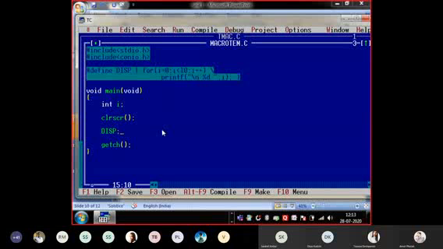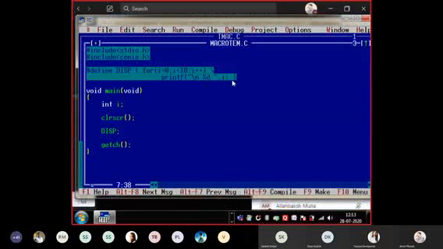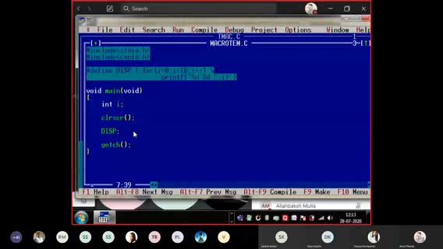So we see if it has an error. F2, save the program. F9. Expression syntax error. Let us check DISP. We have given it, the spelling is correct.